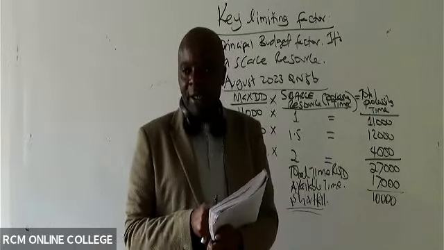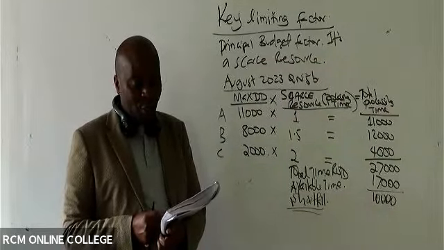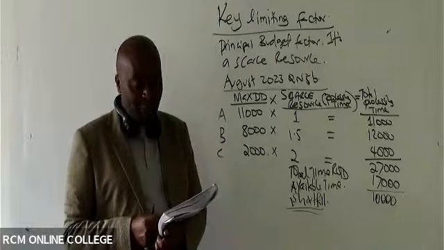So can I go to number 2? The online guys, can I go to Roman 2? Thank you very much. In Roman 2, they want me to determine the optimal production mix, indicating the products and the quantity sourced from external supplier.